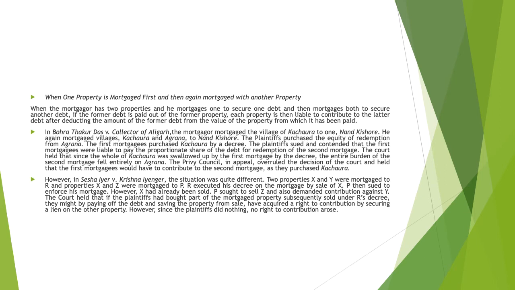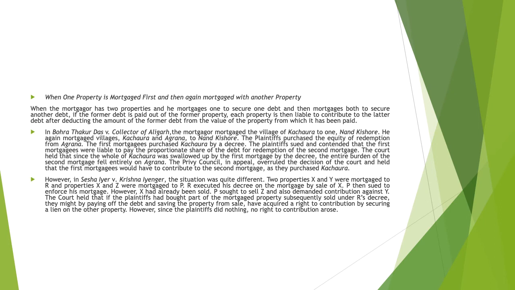The court held that since the whole of Kachora was swallowed up by the first mortgagee by the decree, the entire burden of the second mortgage fell on Agrona. The Privy Council in appeal overruled the decision of the court and held that the first mortgagees would have to contribute to the second mortgage as they purchased Kachora.